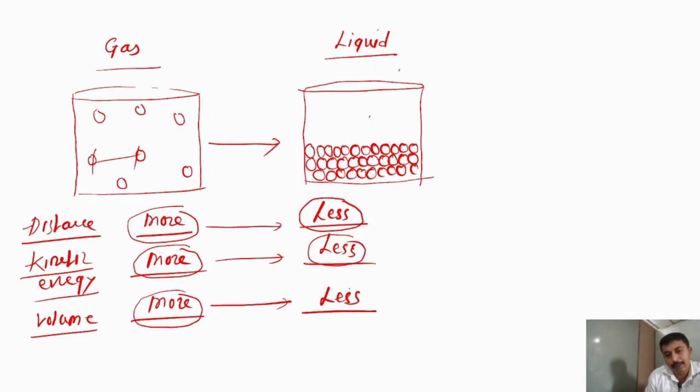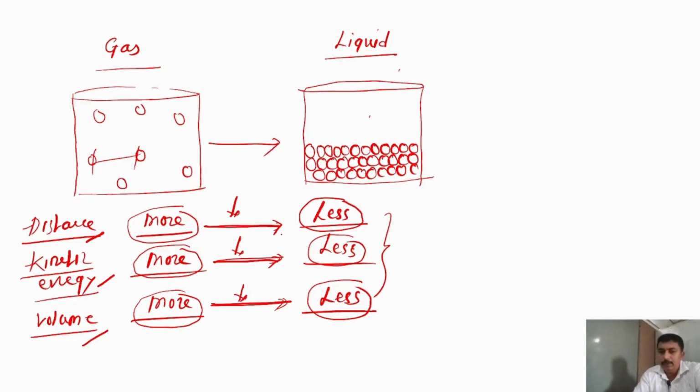Comparing these three parameters, conversion of gas to liquid means reducing the distance between the molecules, reducing the kinetic energy, and reducing the volume. Then only can the gas convert into liquid.